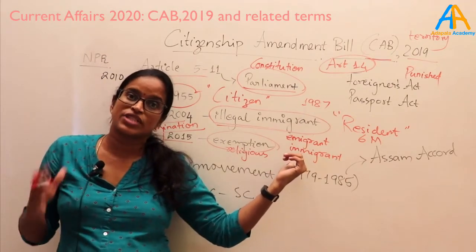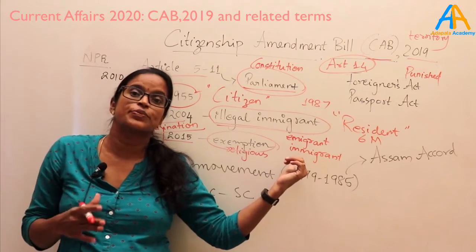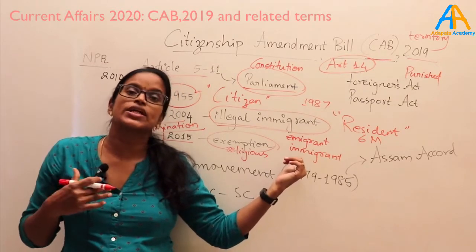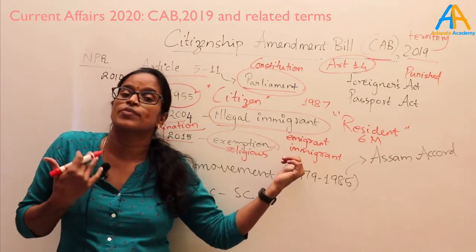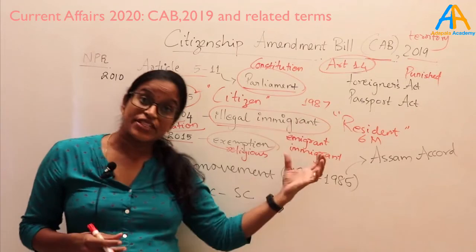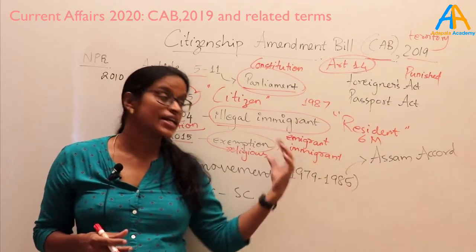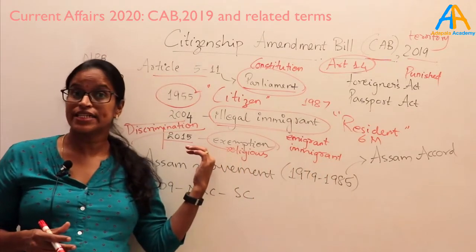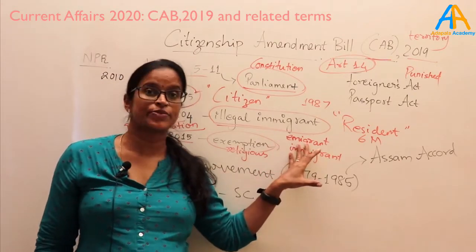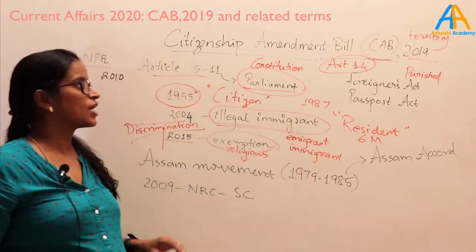The Supreme Court has to tell whether this citizenship bill is against the constitution or not. If they rule that it is against the constitution, the government has to change the bill. Otherwise, we have to accept that it is within our constitutional values that we are giving this exemption to certain communities. The Supreme Court is the final authority here to interpret the constitution.